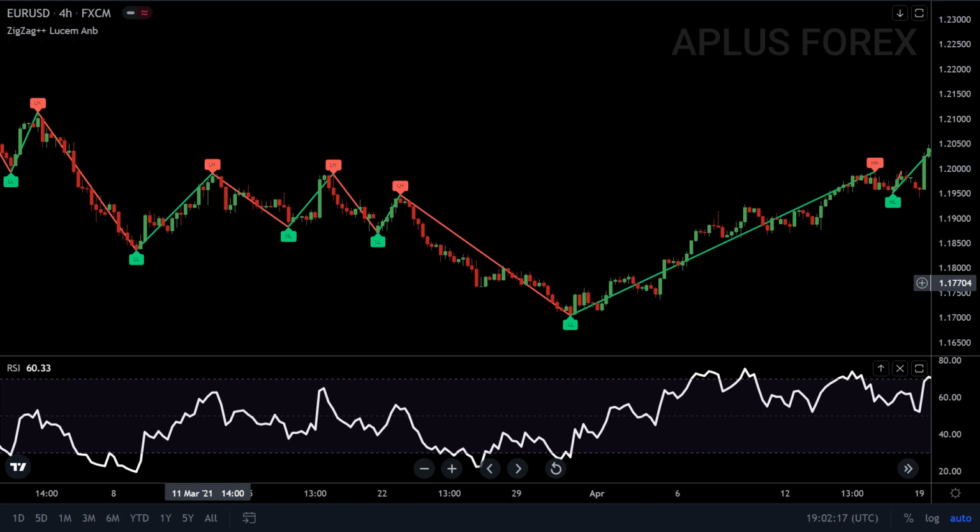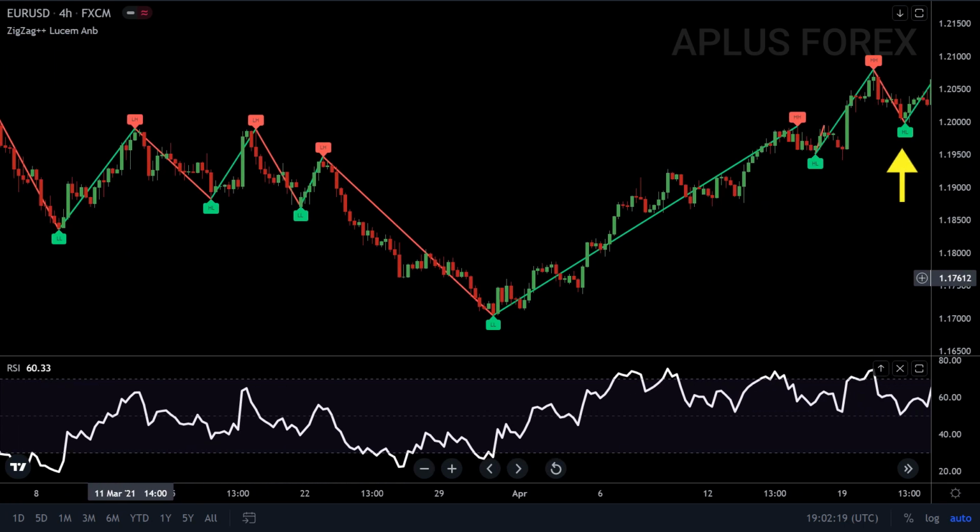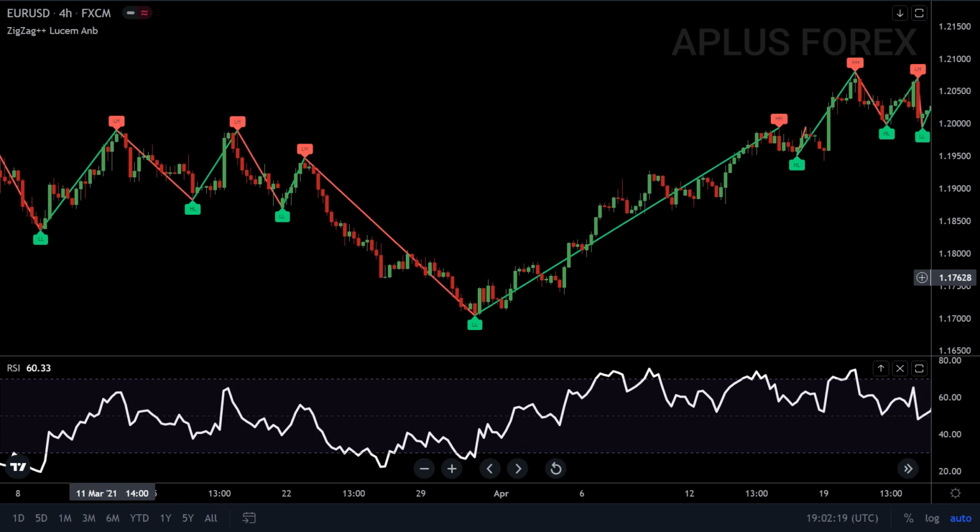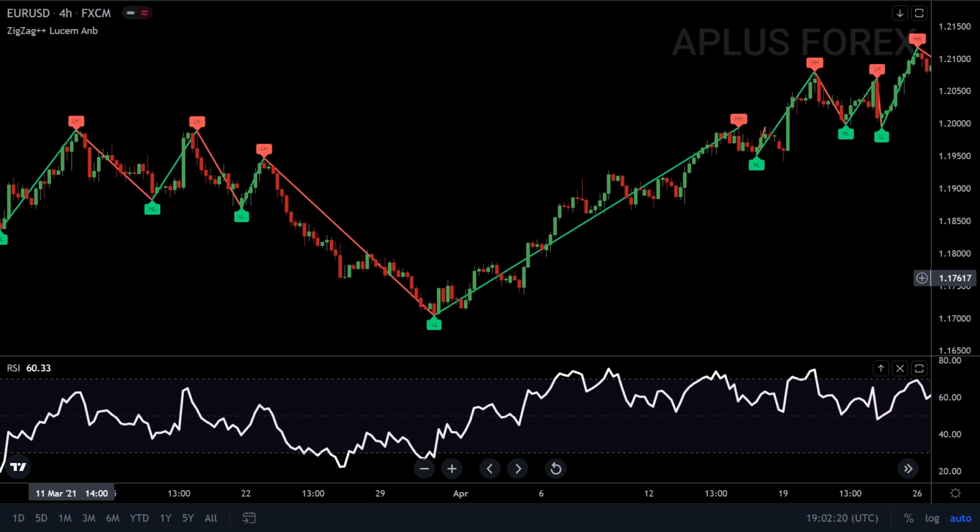To take a trade, we need a higher low area for our entry, which is formed at this point, and when we check the RSI indicator, it's in the 40 area, which is usually a support area. These two confluence signals confirm our strategy requirements, so we take a long position, putting our stop loss just below the previous higher low areas and targeting a 1:2 risk to reward ratio. We exit our trade when a higher high is formed and wait for another opportunity to enter a trade.